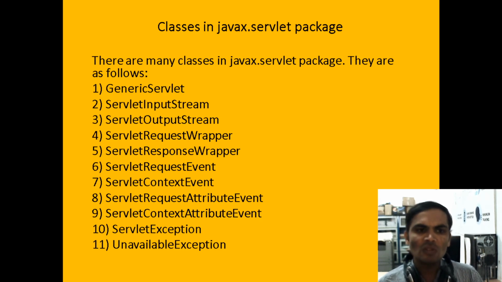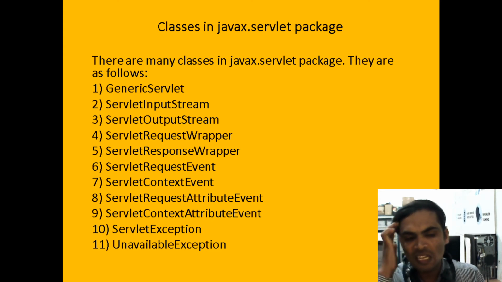Then we have servlet input stream, servlet output stream, servlet exception, and so many other classes. We need only one class if you want to design a servlet application with the help of the generic servlet class.